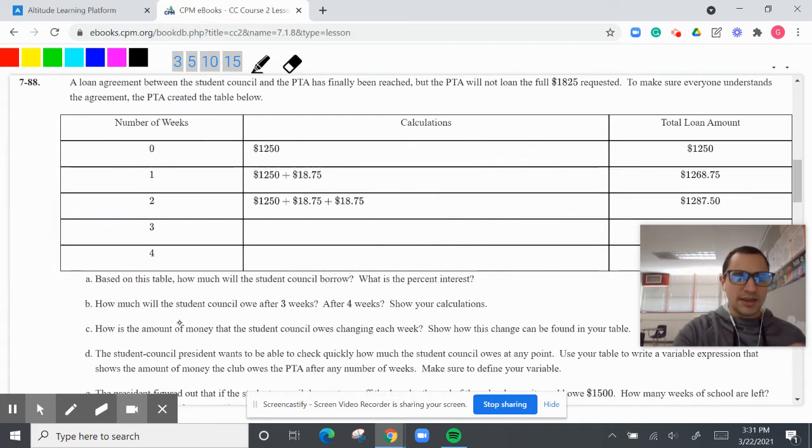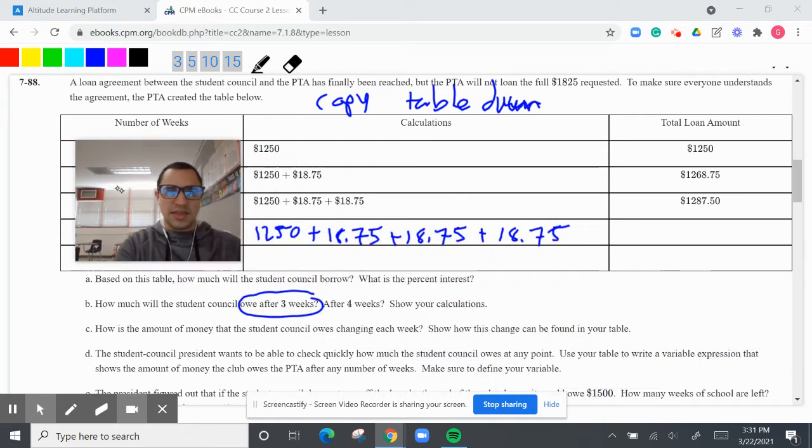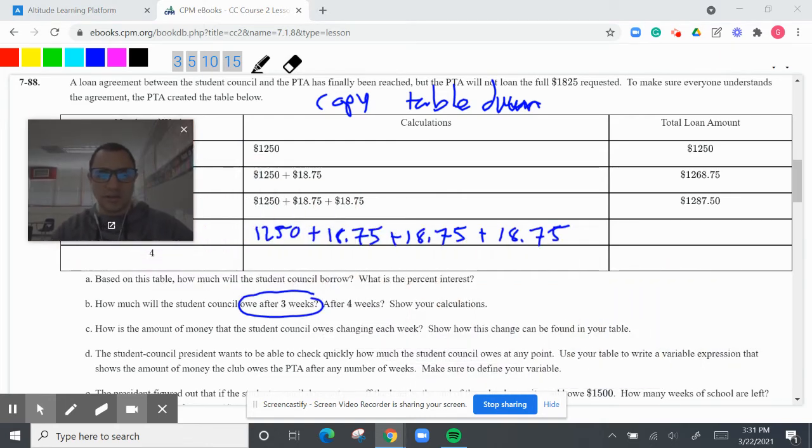And now we have, how much will the student council owe after 3 weeks? So we got to figure out this table after 3 weeks. You should copy this table down, by the way, if you haven't done that. So after 3 weeks, we're going to do 1250 plus 18.75 plus 18.75 plus 18.75. And that is going to be our thing.